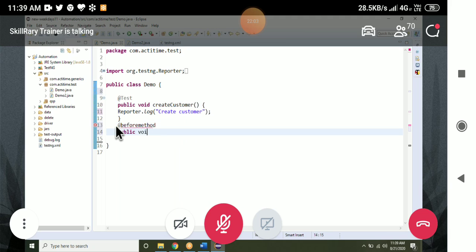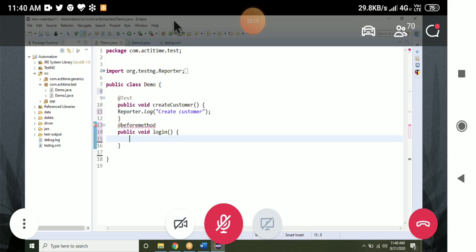public void, I'll give some method name, login. Then I will print Reporter.log, and I'll give it as login to application. I want to print it on the console.